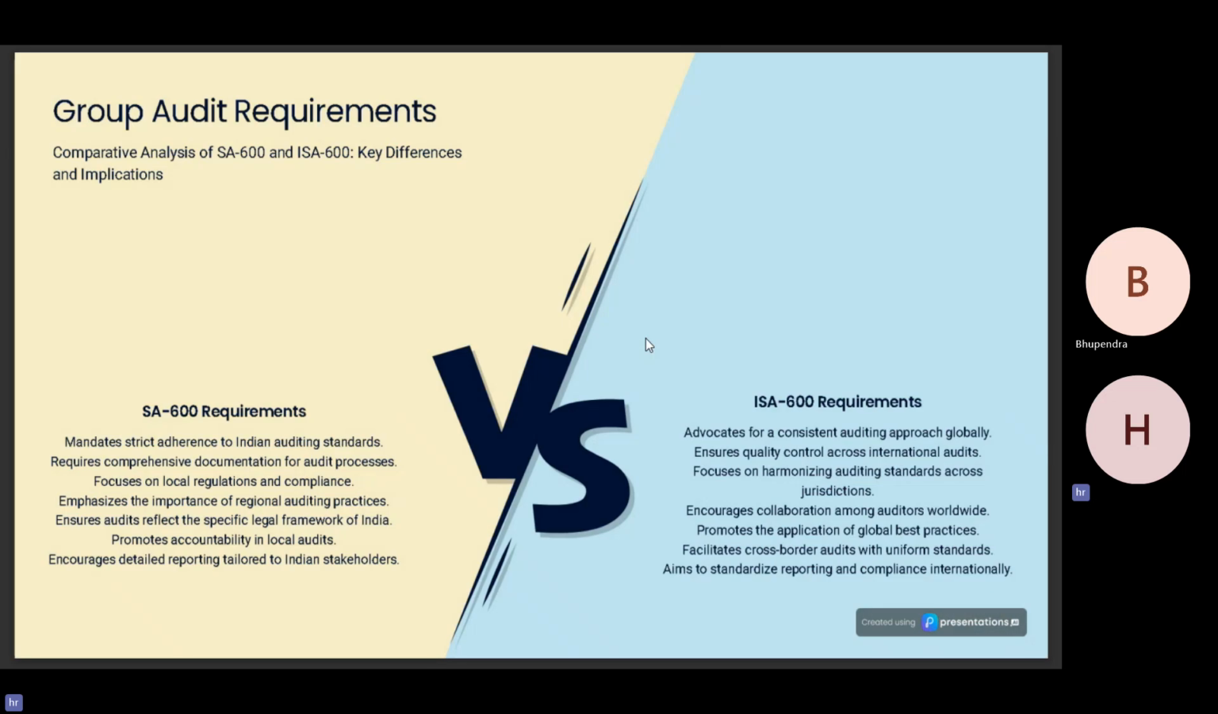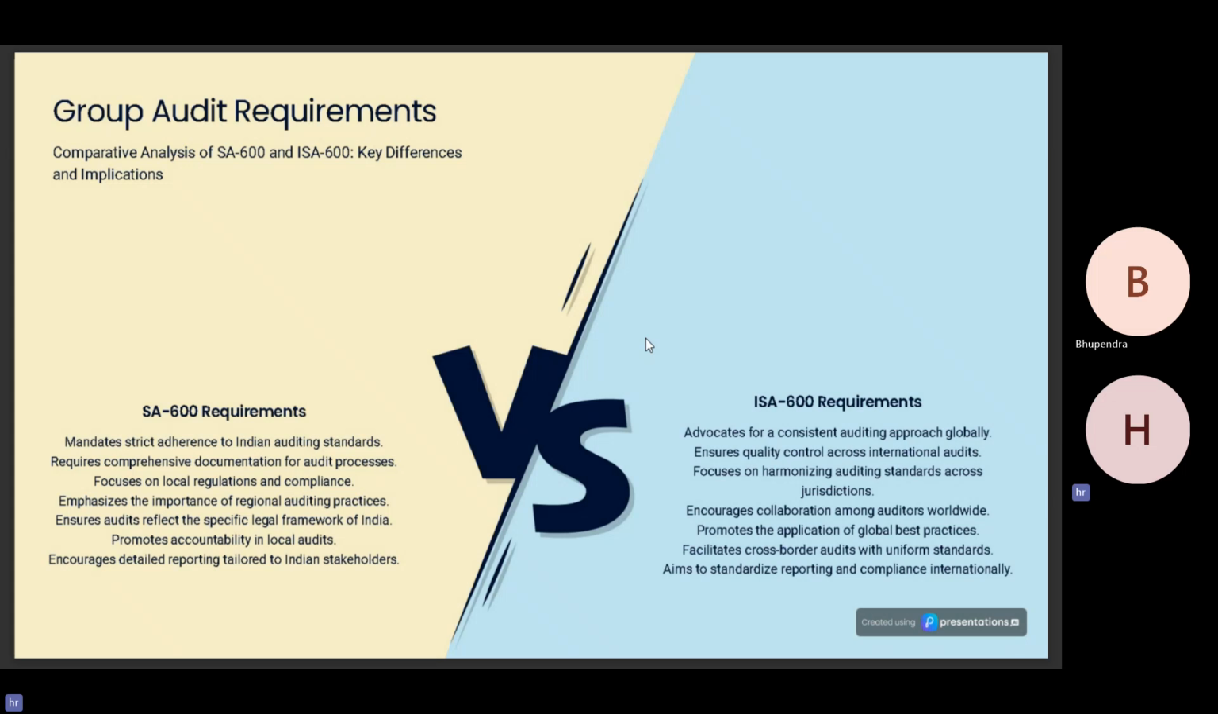Group audit requirements. SA 600 maintains strict adherence to Indian accounting standards only. It requires comprehensive documentation for audit processes. It focuses on local regulation and compliance in India only. It emphasizes the importance of regional auditing practices and the regional auditing standards issued by ICAI. It ensures audit reflects the specific legal framework of India, including various acts such as the Companies Act, LLP Act, Income Tax Act, and the GST Act as well. It promotes accountability in local audits only and encourages detailed reporting tailored to Indian stakeholders only.